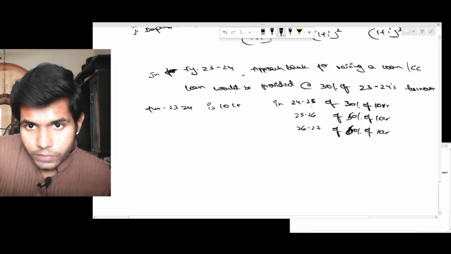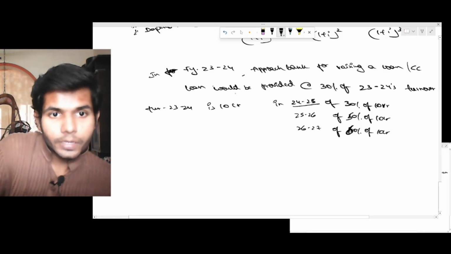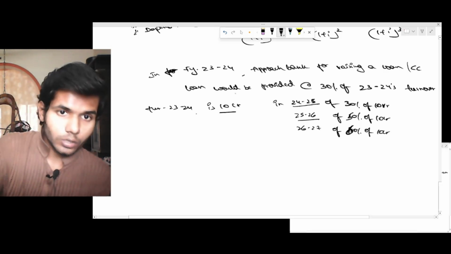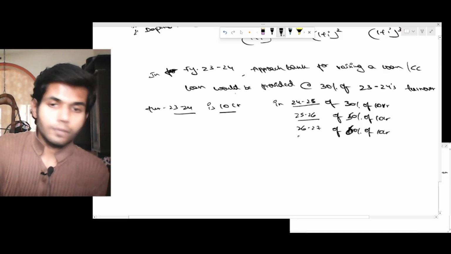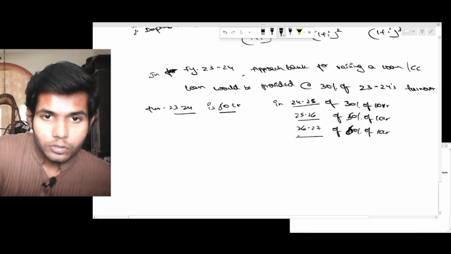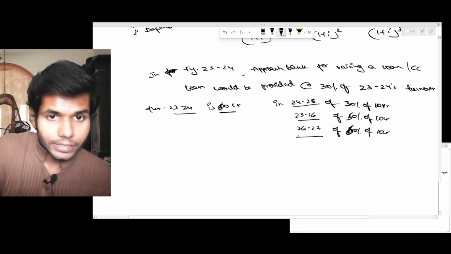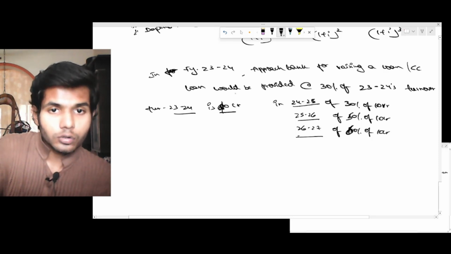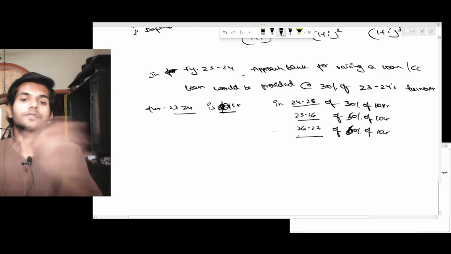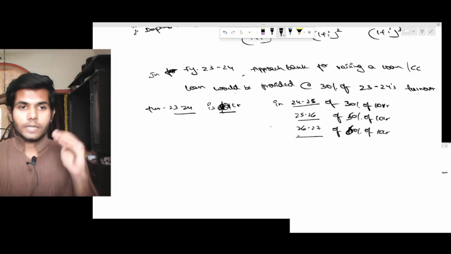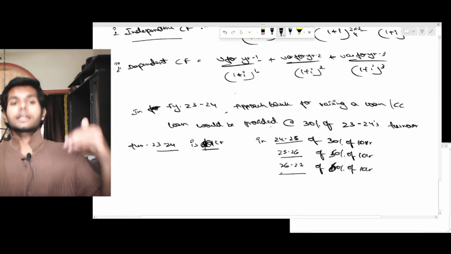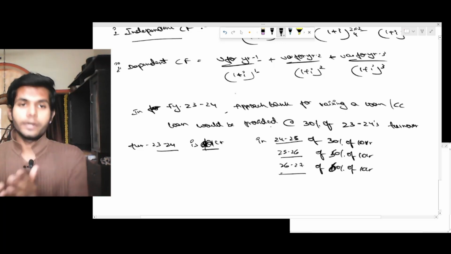Now the cash flows for 24-25 are completely dependent on the turnover of 23-24. The cash flows for 25-26 are also completely dependent on the turnover of 23-24. Also for 26-27, the cash flows are completely dependent on 23-24. If it is 60 crore, the amount here would be different. If it is 90 crore, the amount here would be different. If it is only 1 crore, then the amount here would be different. So this is a case of the cash flows being fully dependent. If the cash flows are not fully dependent, then the cash flows are independent. So if in the question, unless specifically given that the cash flows are fully dependent, you assume the cash flows to be fully independent.